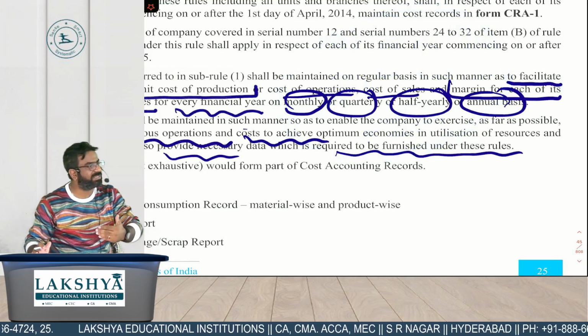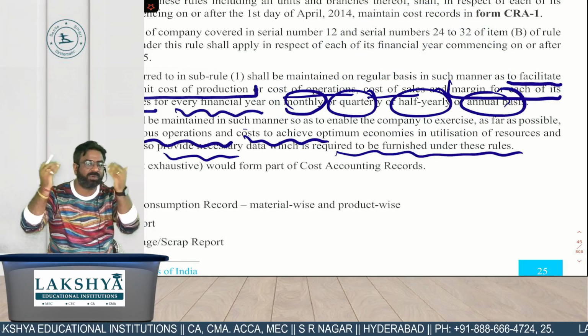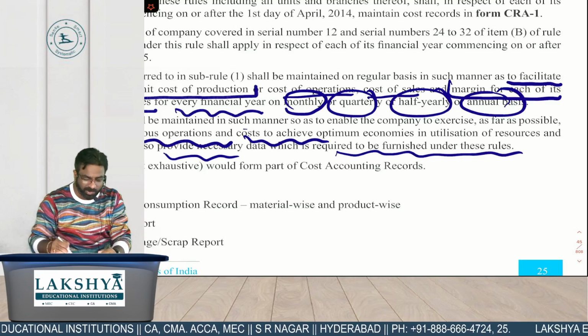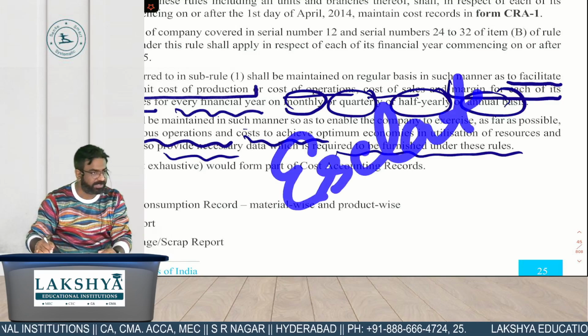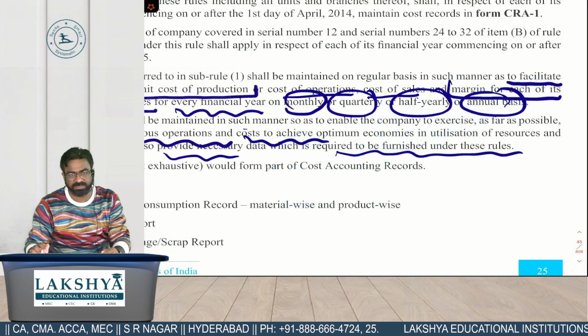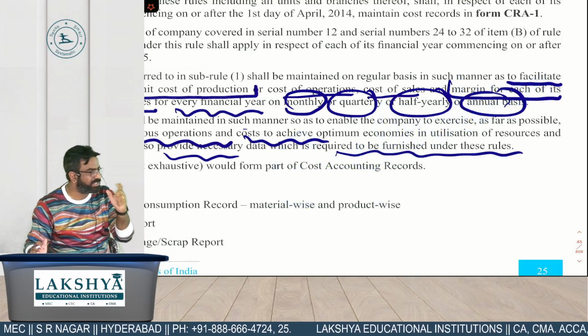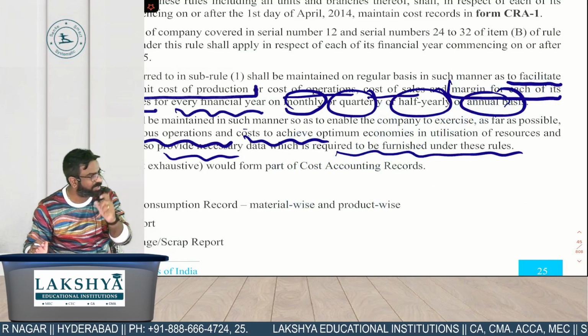Due to that, the cost of production of the total metro project has gone beyond its budgeted cost. You may also call this escalation cost. What do we call it? Escalation cost.